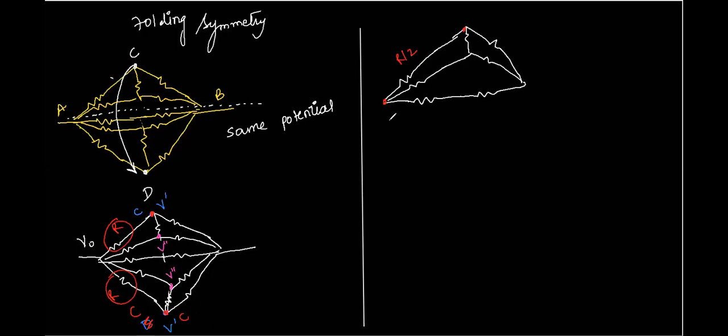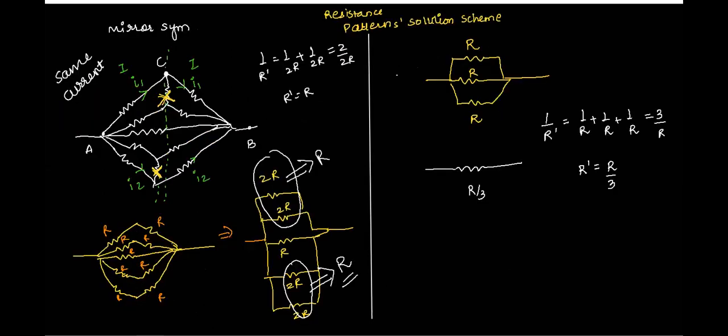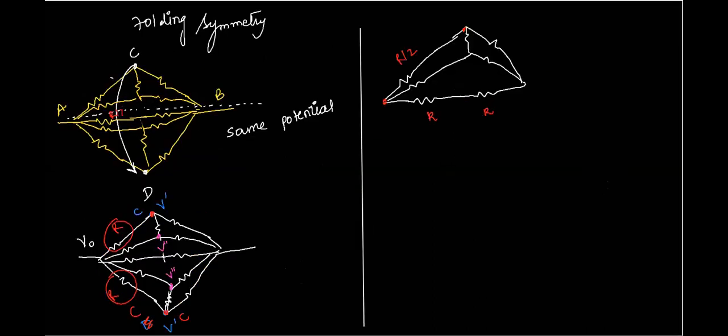Okay, so we'll do that. What next? This remains R, this remains R. Since we had only one resistor here and that was R, now we have two resistors here, so let us give them the values R by 2 and R by 2, so that the net is R in the center. Now let us go ahead. This will also become R by 2. Here, this will also become R by 2. This will also become R by 2.